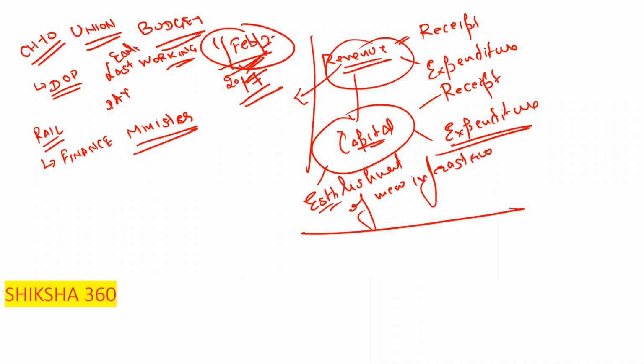So let's discuss some of the important things under that. What are revenue receipts?